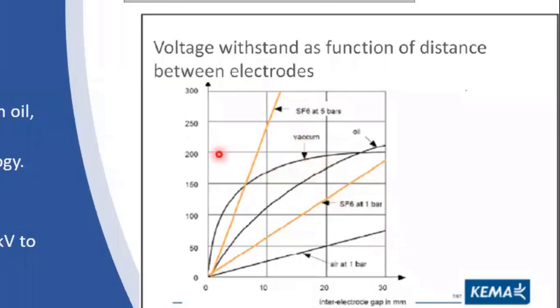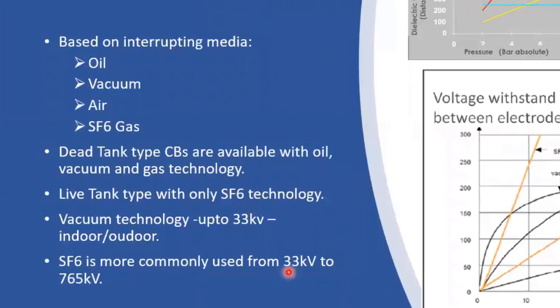These vacuum circuit breakers are available up to 33 kV, for both indoor and outdoor. Whereas SF6 circuit breakers are available from say 11 kV to 765 kV, but most commonly used from 33 kV to 765 kV. Ramesh, one small doubt here.